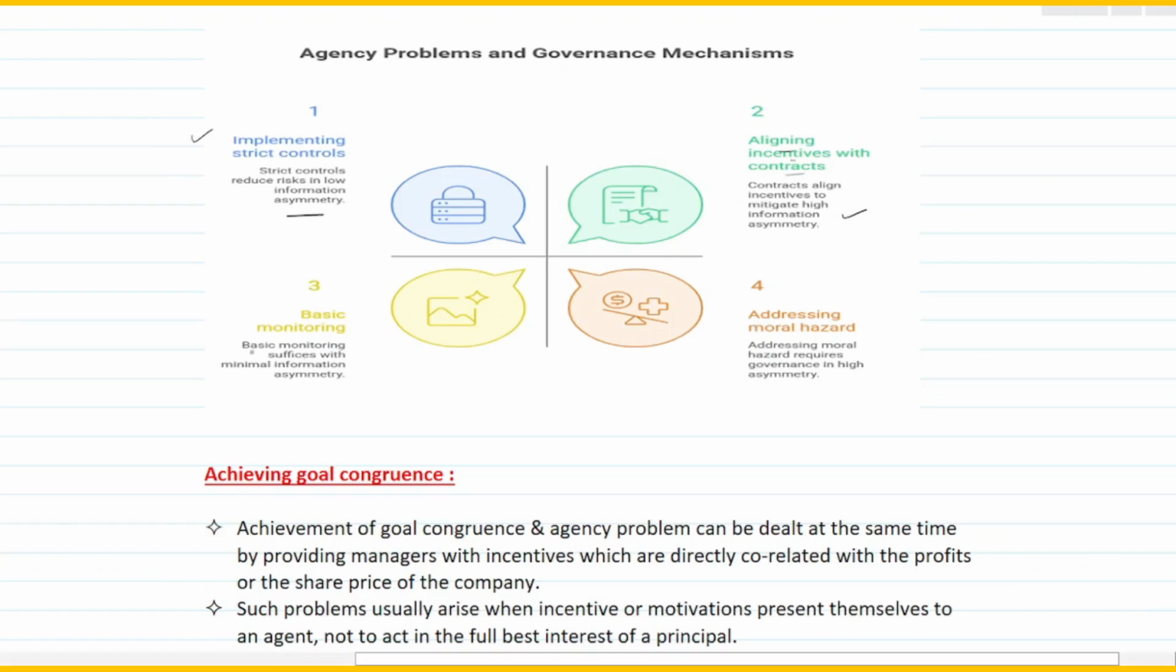asymmetry. The third one talks about basic monitoring. So there has to be basic monitoring, and it says basic monitoring suffices with the minimal information asymmetry. And finally you talk about addressing moral hazard. Addressing moral hazard requires governance in high asymmetry, right? So if you just sum up with these 4 points, you should be able to recollect what exactly has been learnt in agency theory. So now you know exactly how, with the help of agency theory, you can attain the goal congruence, right?